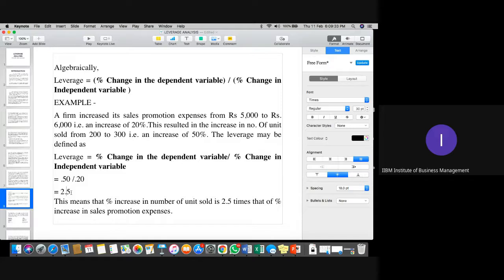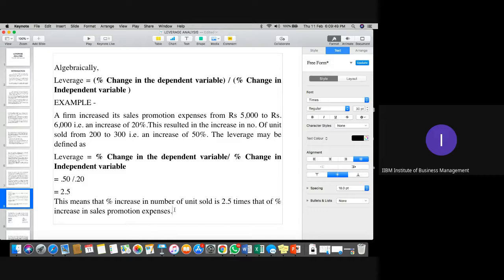So what does it mean actually? This means that the percentage change in number of units sold is 2.5 times the change in the sales promotion expenses. This is the interpretation of this particular leverage formula.